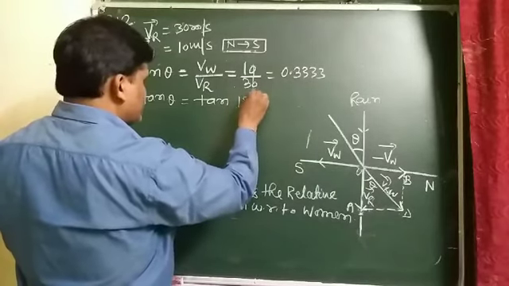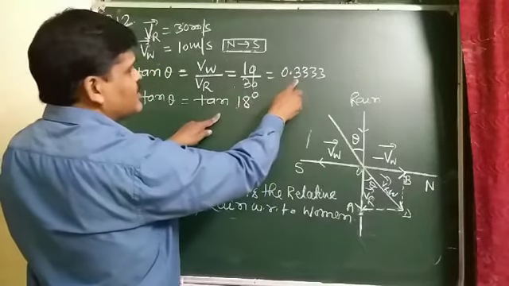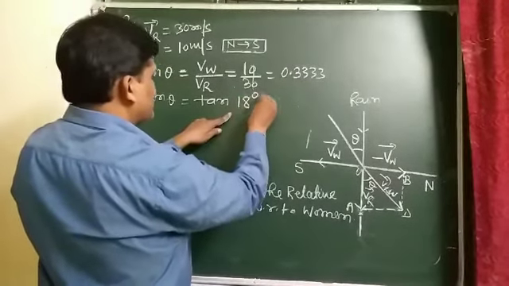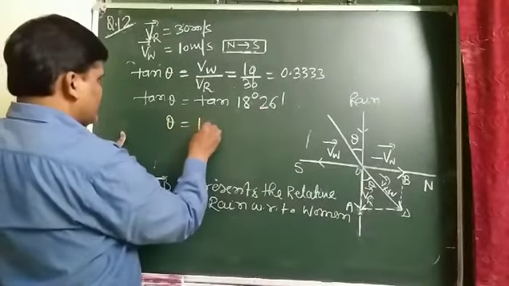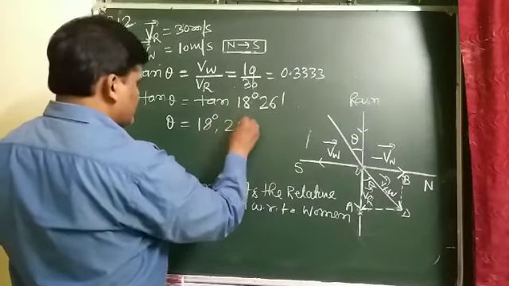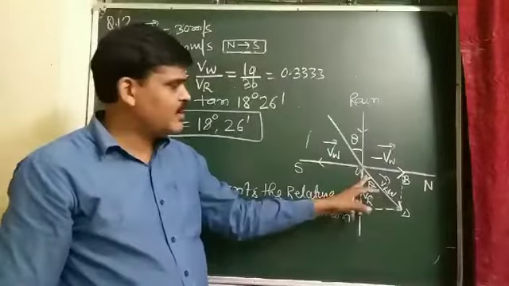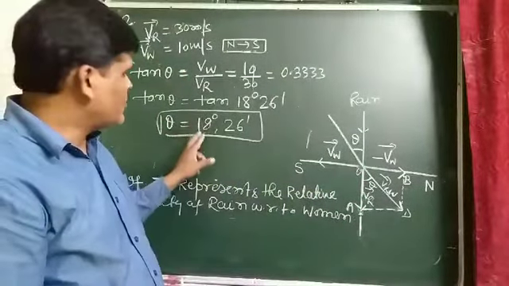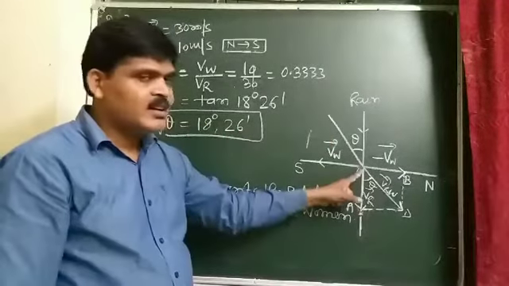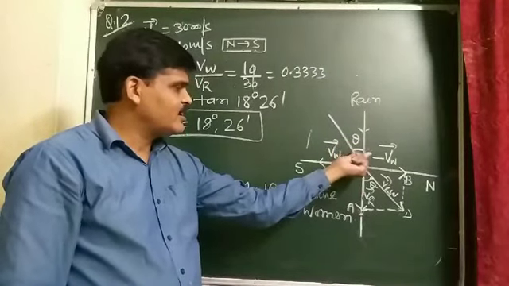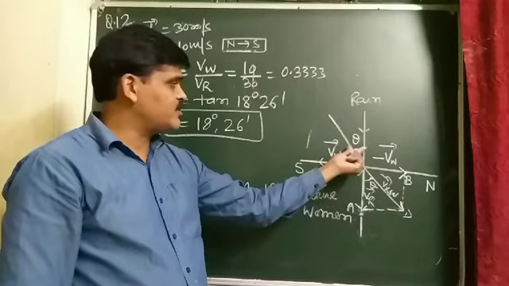When you use the natural tangent table in the log table, the value 0.3333 gives 18 degree 26 minute. So theta comes out to be 18 degree 26 minute with the vertical. The vertically opposite angle is also equal to theta.